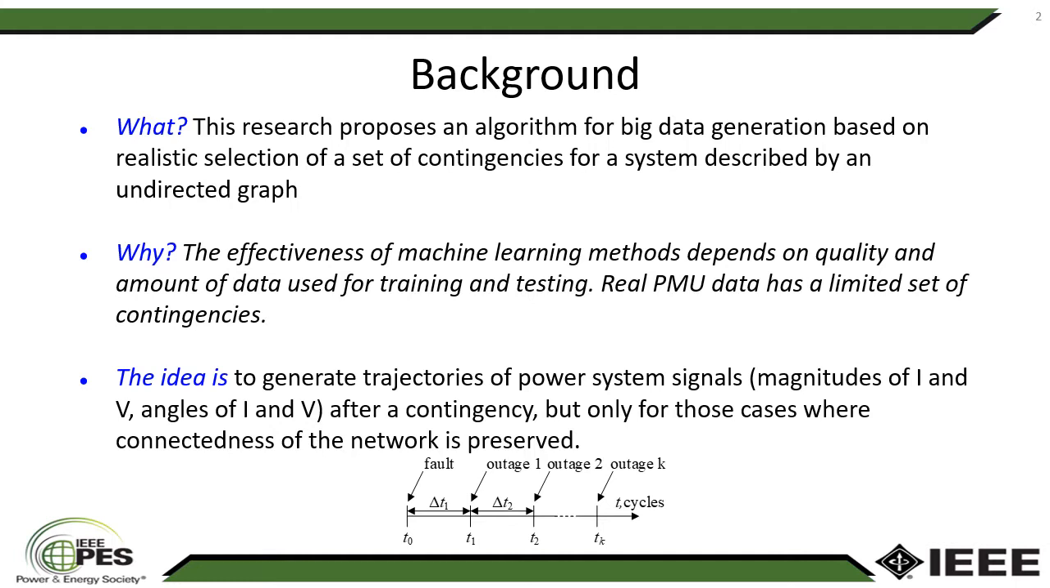The motivation behind the research is to generate enough data that contain contingencies. This data is meant to be used to train and test machine learning methods. Thus, the idea of this research is to generate trajectories of power system signals, magnitudes of current and voltage, angles of current and voltage under contingency, but only for those cases where connectedness of the network is preserved.